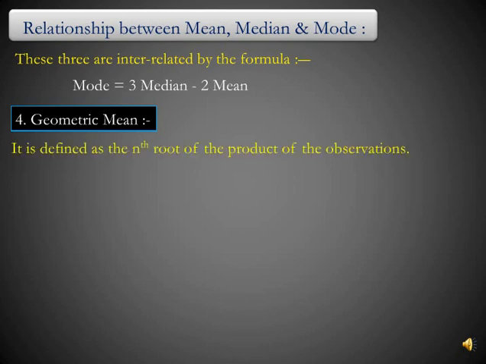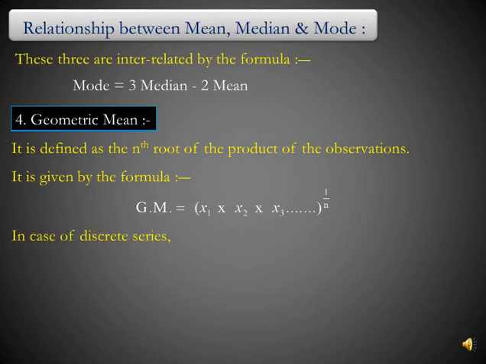Fourth measure of central tendency is geometric mean. As already discussed in our lecture of arithmetic progression, it is defined as the nth root of the product of the observations. So it is given by the formula GM is equal to x1 into x2 into x3 up to xn to the power 1 by n. And in case of discrete series, its formula is GM is equal to x1 to the power f1 into x2 to the power f2 into x3 to the power f3 up to xn to the power fn whole to the power 1 by n.